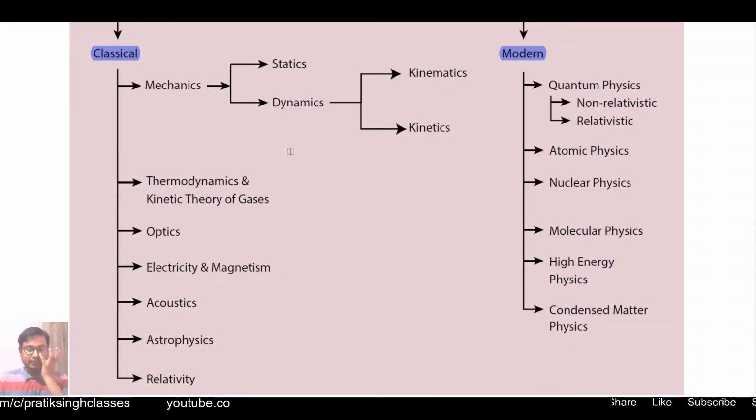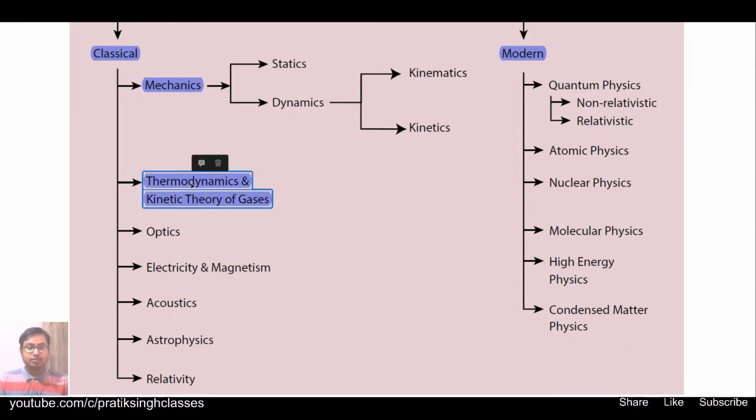So classical physics is divided into mechanics. The first volume mostly deals with mechanics. Then thermodynamics and kinetic theory of gases. This topic will also come in chemistry, so be very clear about the topics and subtopics we will study in thermodynamics in volume 2.